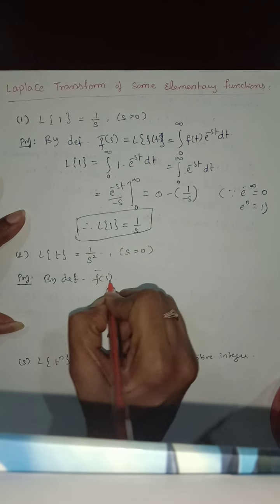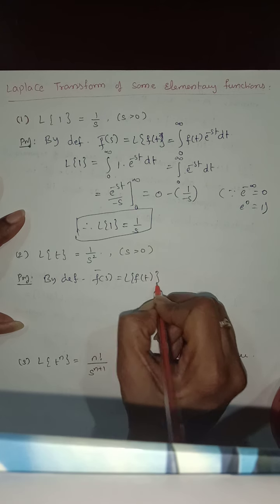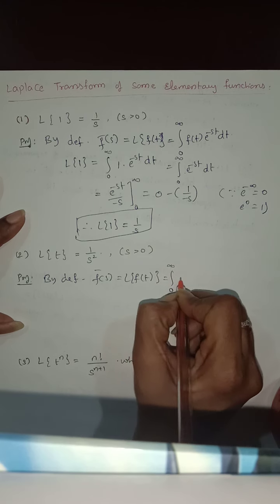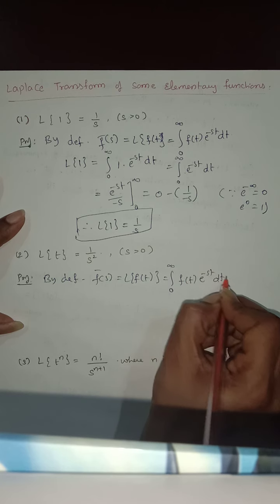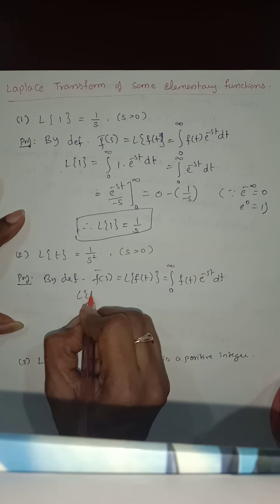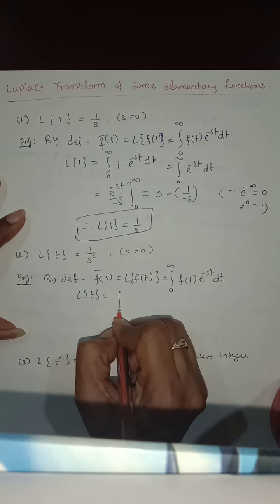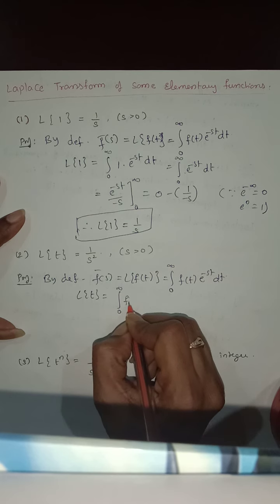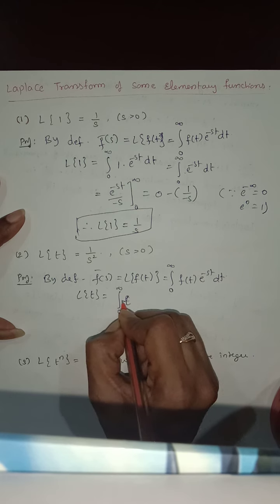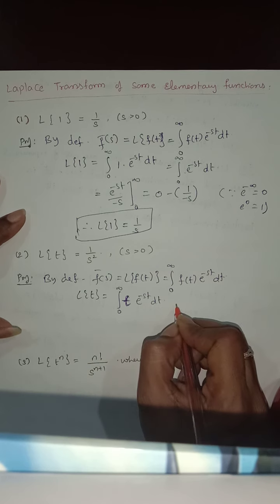F bar of s is equal to L of f of t, which is the integral from 0 to infinity of f of t e power of minus st dt. L of t is equal to, here the function is t, so the integral from 0 to infinity of t e power of minus st dt.